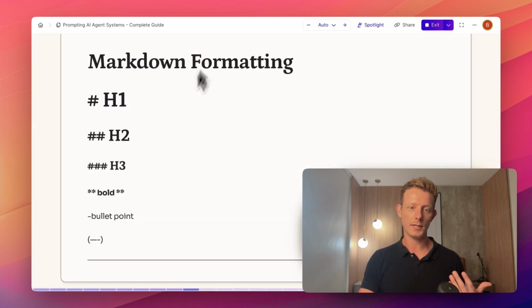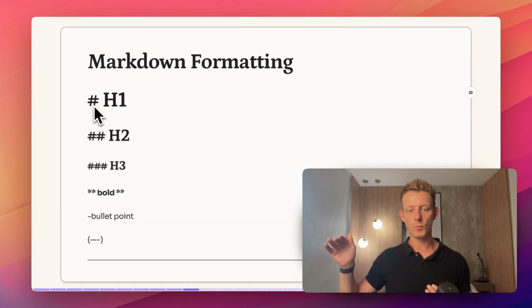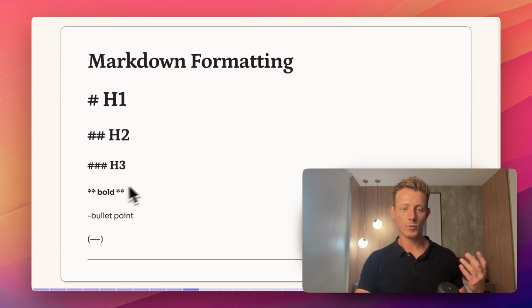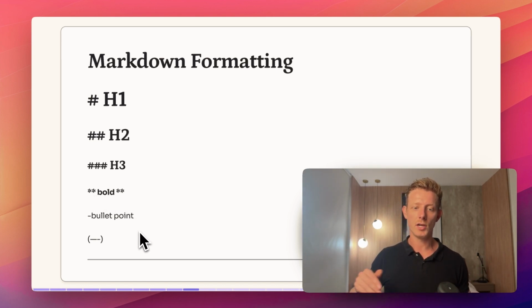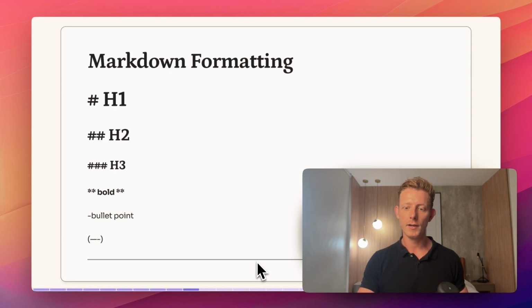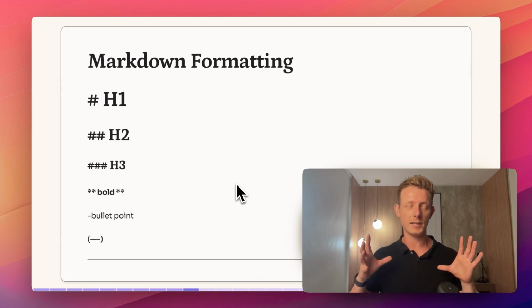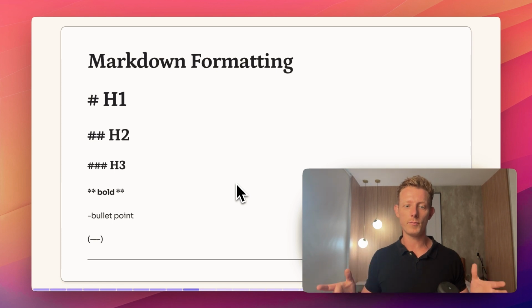So the way you do it is basically you use 1 hash for H1, a double hash for H2, 3 hashes for H3. Then you have 2 asterisks on each side of the word or sentence for bold, and a dash for a bullet point. And you can actually use 3 dashes to get that line you see here. These are the ones I use, and I think that is everything you need in terms of Markdown formatting.